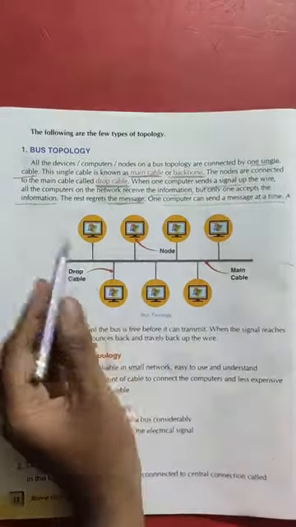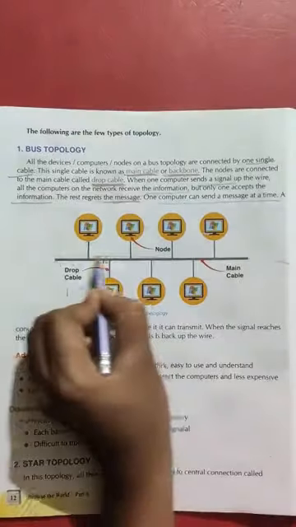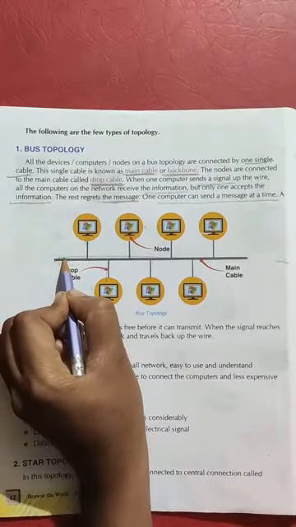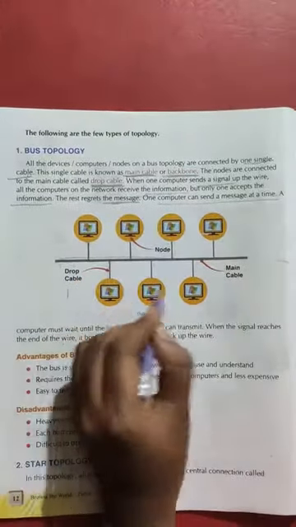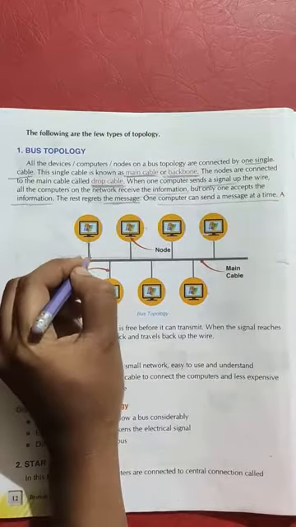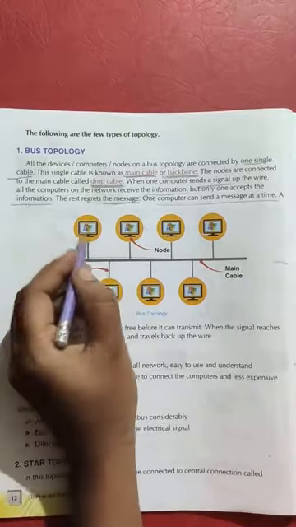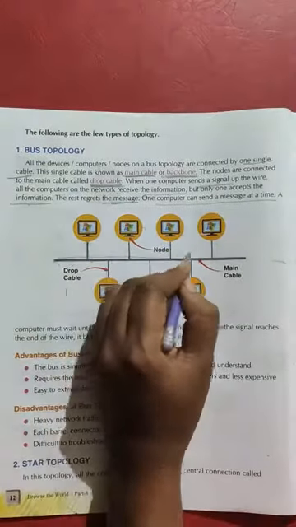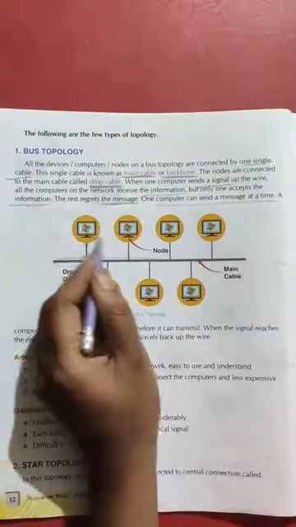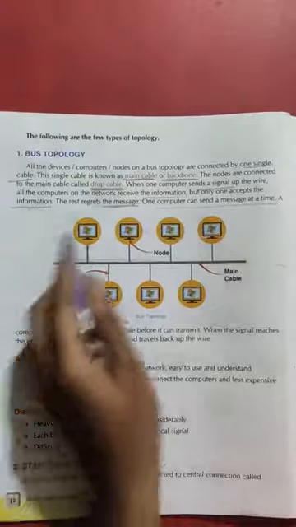So this is your bus topology, and this is your main cable or backbone of cable. These are all your nodes, and these nodes are connected by a cable, which is your drop cable. When one computer sends a request, it will be sent to all these computers, and all the computers get the information. So this is your bus topology.